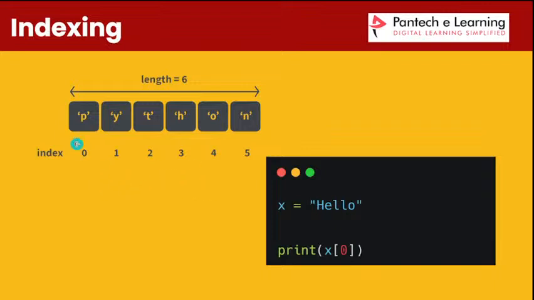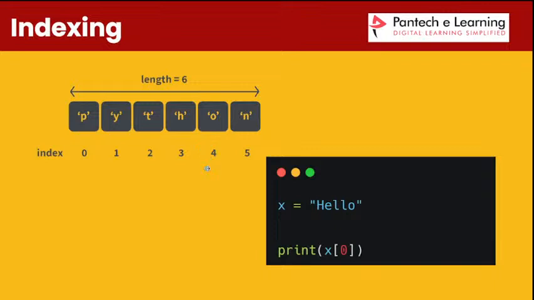So you see that the Python word is there. Each and every character has an index number. P is 0, Y is 1, T is 2, H is 3, O is 4, and N is 5.